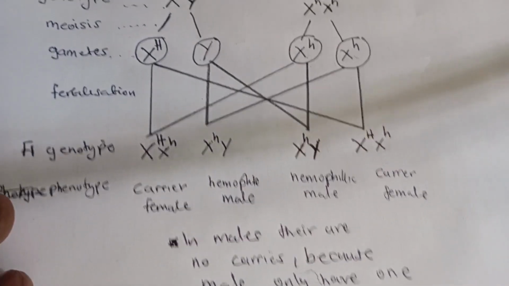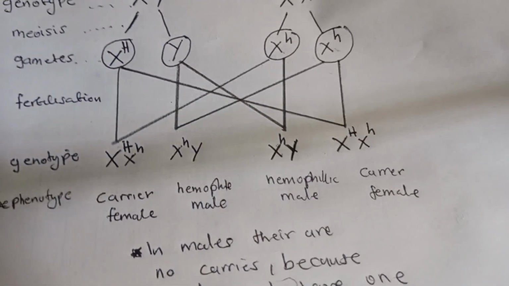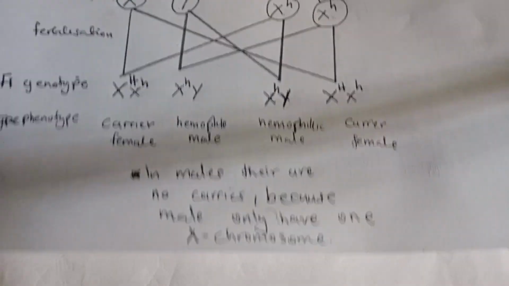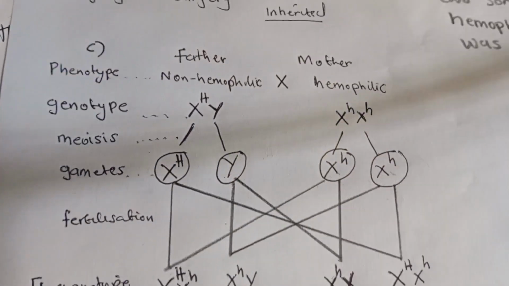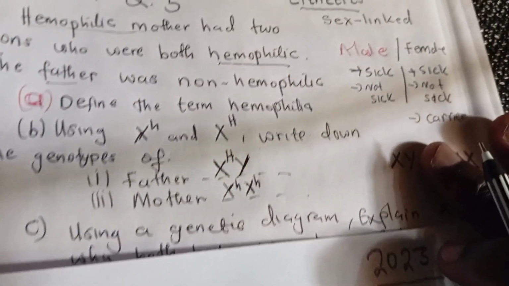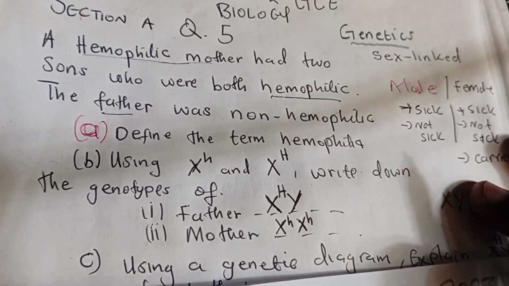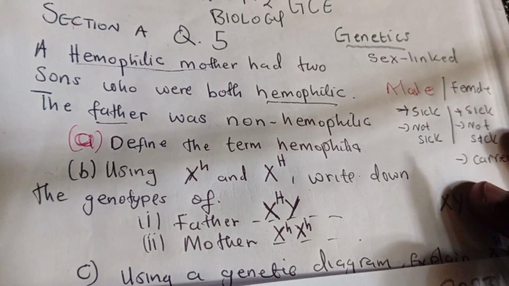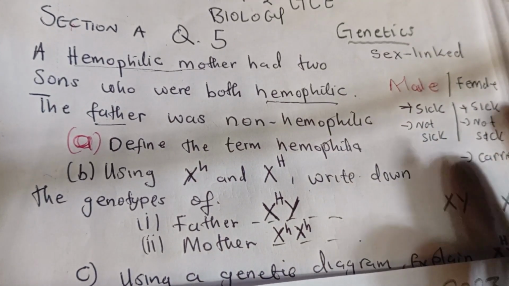Okay, so just to run through everything that we've covered in this video, we started with this question here. It says a hemophilic mother had two sons who were both hemophilic. The father was non-hemophilic.